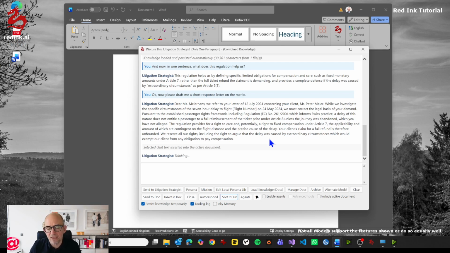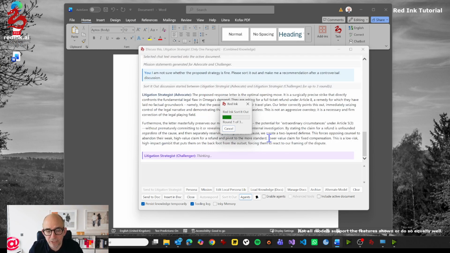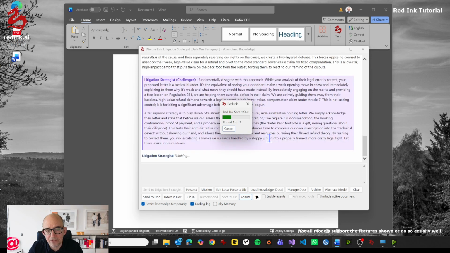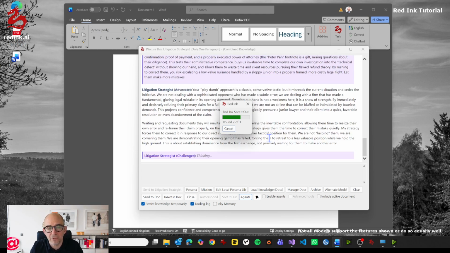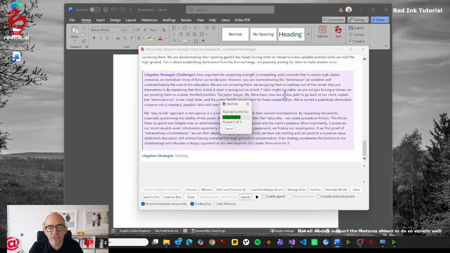You could also select a different persona for that to happen. Now it's basically 2 litigation strategists discussing this and sorting this out. So that's something you can then look to. You could also actually discuss in real speech if you have the models installed with it. You could have a discussion and have the responses read to you if that's something you prefer. And now here you see that the whole discussion takes place about what is the best litigation strategy to respond to something like that particular letter.